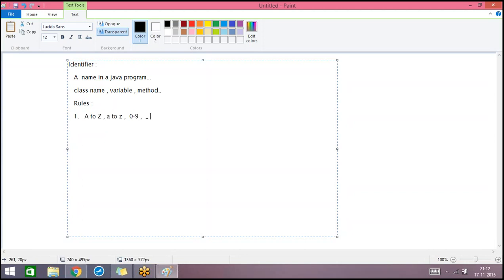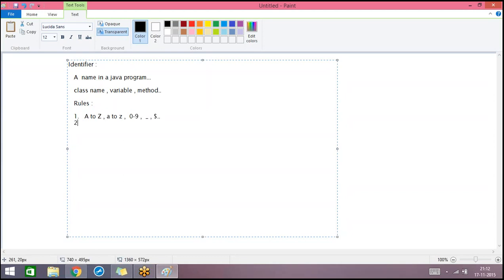One is underscore and the other one is dollar. Only these two special symbols are allowed. No other special symbols are allowed when we are choosing any names in a Java program.